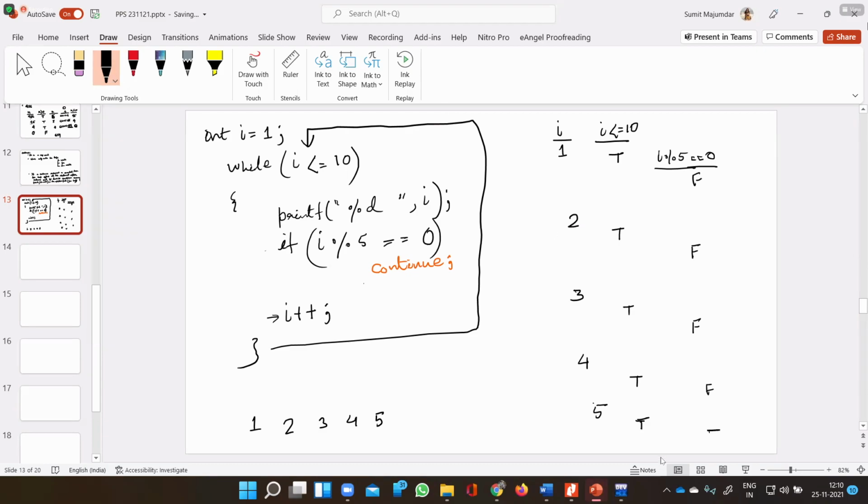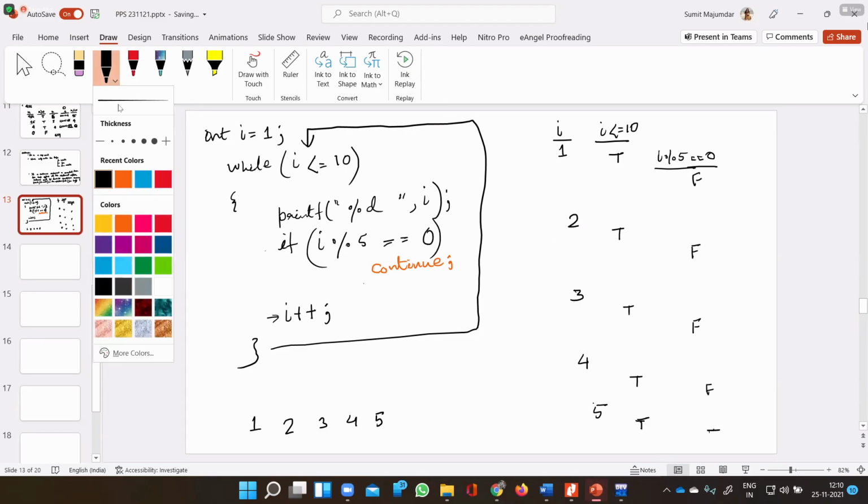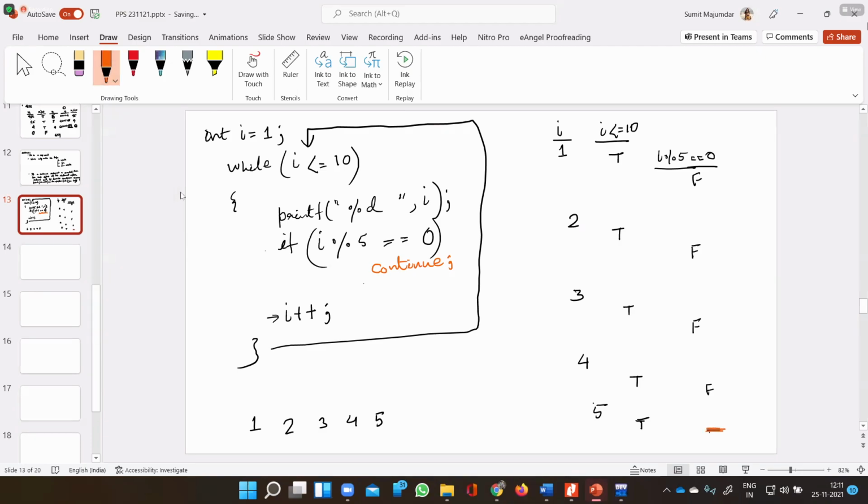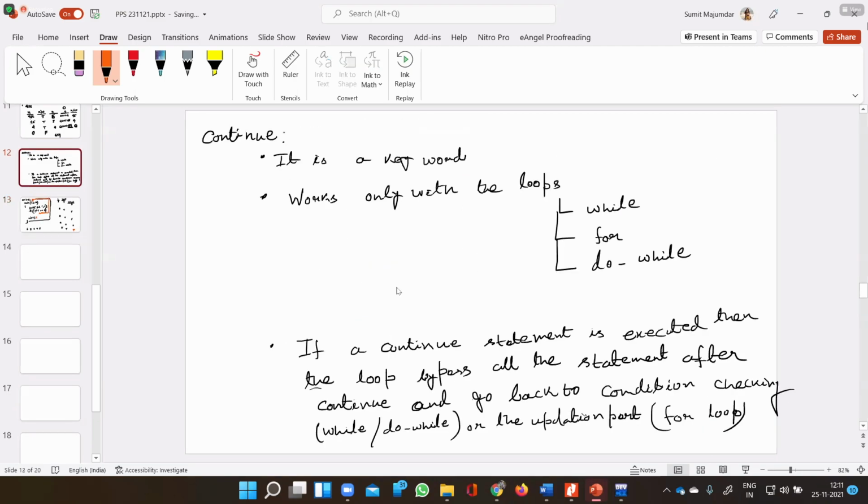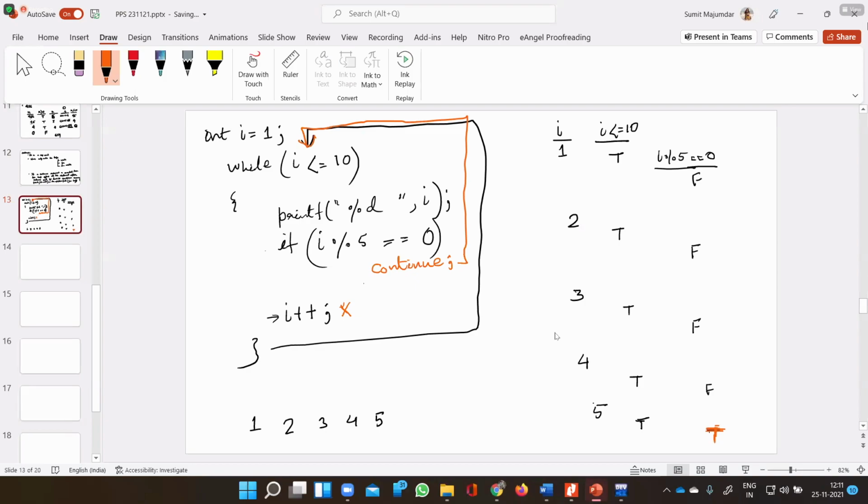It will execute the continue statement, and it will go back to the loop. As the continue statement is executed, it will bypass the print statement, so that will not be executed from here. It will directly go back to the condition checking part. We have already mentioned that in case of a while loop, it will go back to the condition checking. So from executing the continue statement, it will go back to the condition checking.